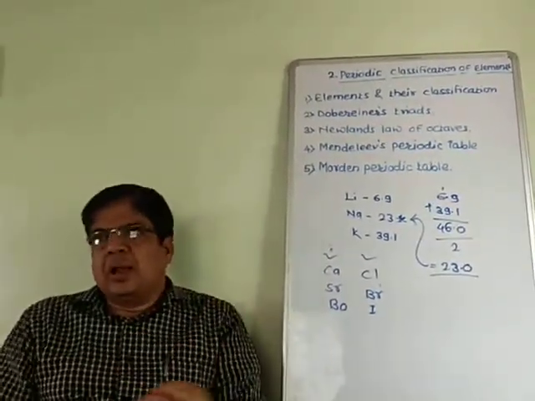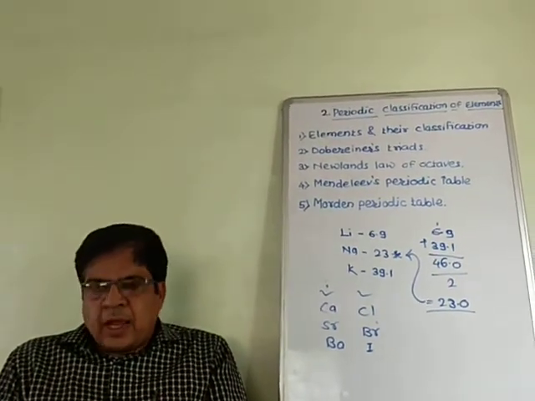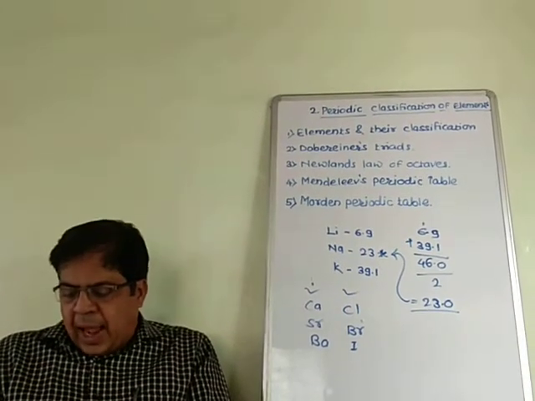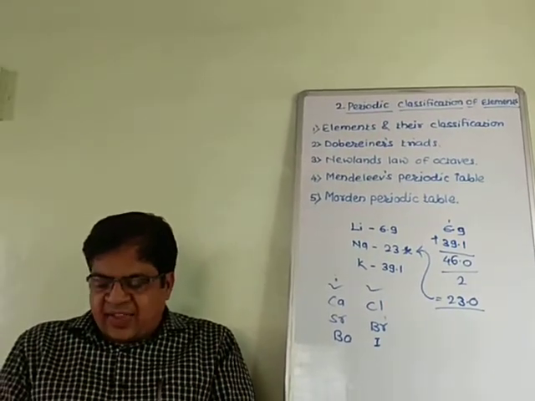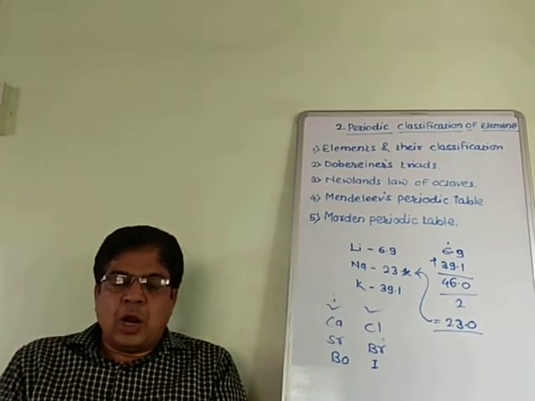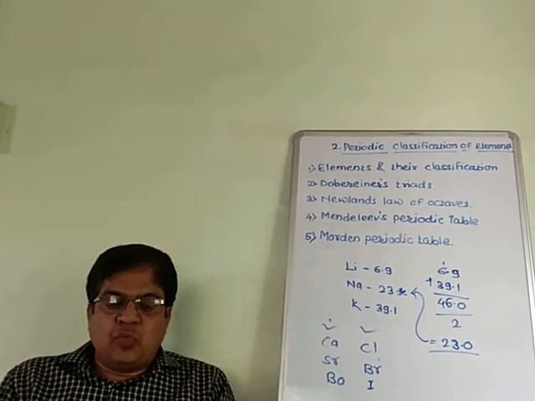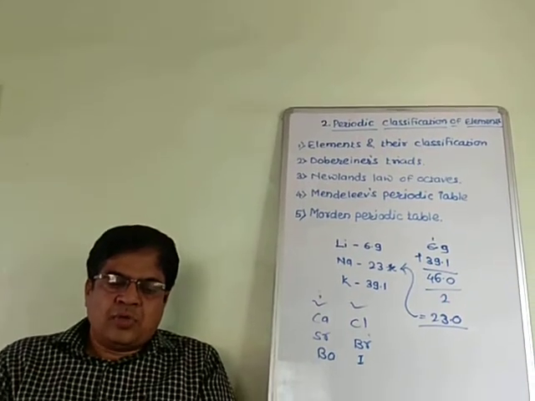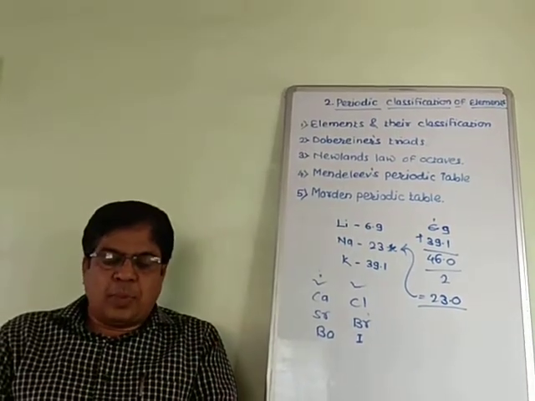Again, in short, let me recap the demerits of Mendeleev's periodic table. Elements cobalt and nickel have the same atomic masses. As a result, there was an ambiguity regarding their sequence in Mendeleev's periodic table. Isotopes were discovered a long time after Mendeleev put forth the periodic table. A challenge was posed in placing isotopes in Mendeleev's periodic table. Isotopes have the same chemical properties but different atomic masses.